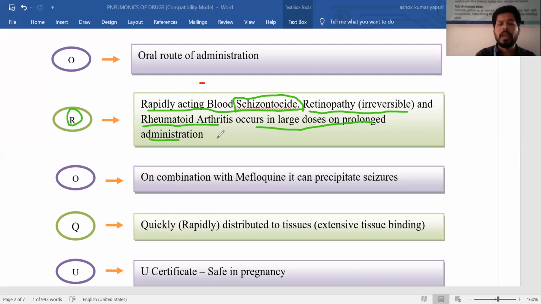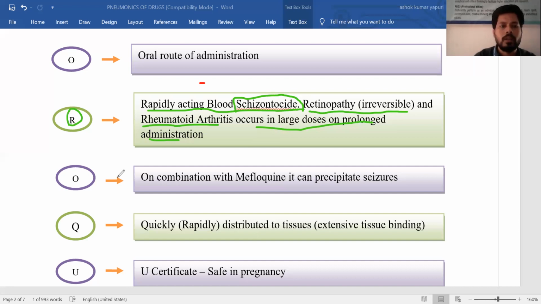And especially at large doses on continuous use, they are causing damage to the eye, and they are even causing rheumatoid arthritis also. But here you have to remember, you have to memorize the thing. One is hydroxychloroquine, but hydroxychloroquine is useful for rheumatoid arthritis. So generally here that point I didn't mention unintentionally. Rheumatoid arthritis is a drawback of chloroquine, but the hydroxy form of chloroquine is used in rheumatoid arthritis.